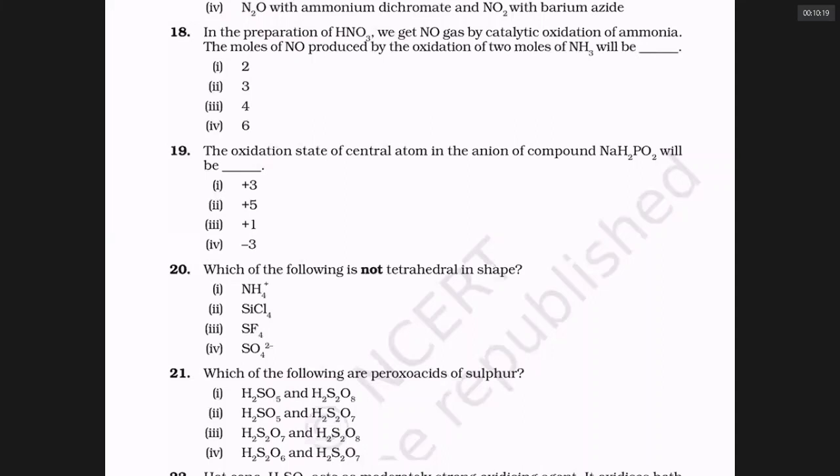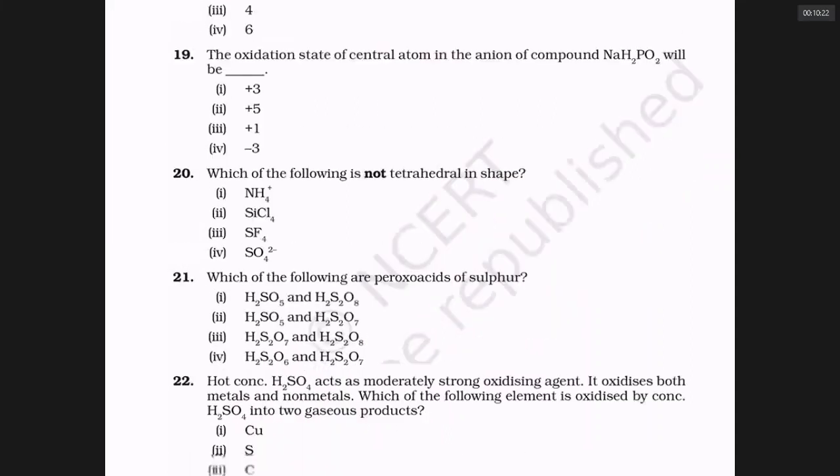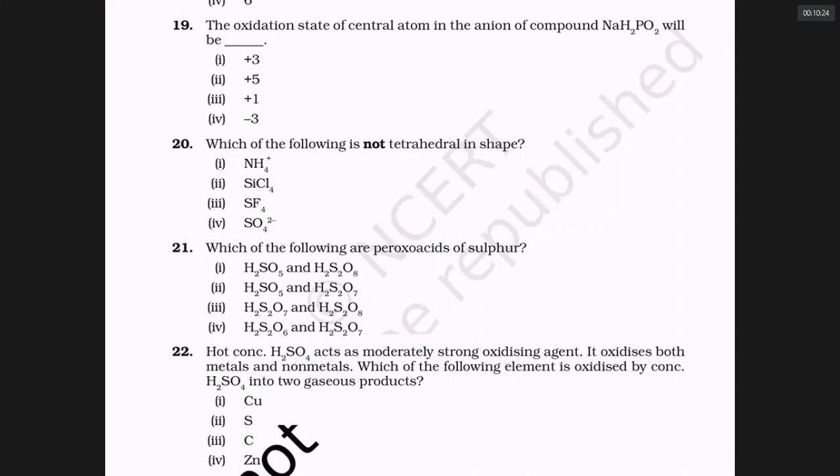This question number 20 is from chemical bonding. Which of the following is not tetrahedral? Ammonium is tetrahedral. SF4. SiCl4 is tetrahedral. SF4 is different because it has a lone pair of electrons on sulfur. All others are AB4 with no lone pair on the central atom. Sulfur is in the sixth group, it has 6 electrons. Out of 6, it used 4 to make 4 bonds, so there is a lone pair. AB4 with a lone pair undergoes sp3d hybridization and is seesaw in shape.